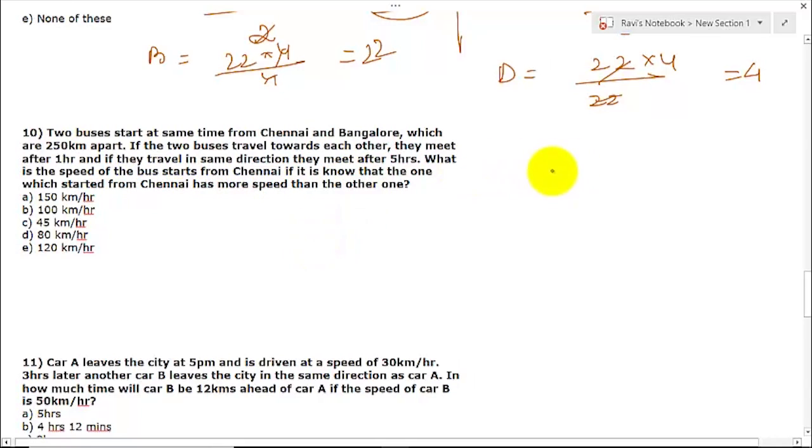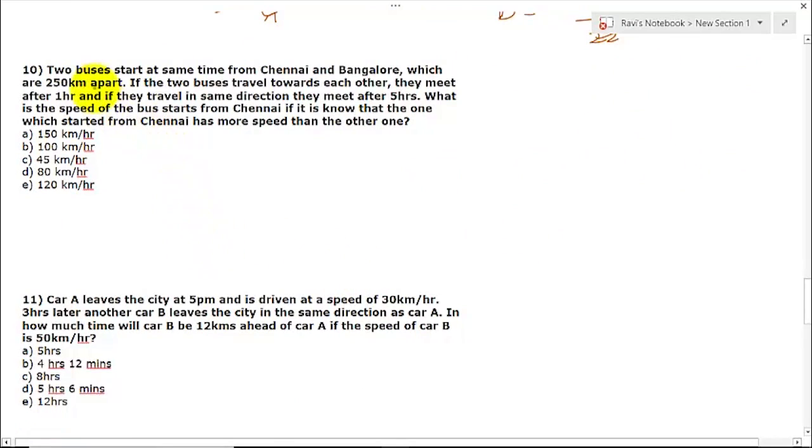So there is Chennai here and there is Bangalore here. They are 250 km apart and they are moving towards each other. We must know the relative speed. The basic concept is that if they are moving towards each other, it will be the sum. So, if the 2 buses travel towards each other, they meet after 1 hour. So B plus C is 250 by 1, that is 250.